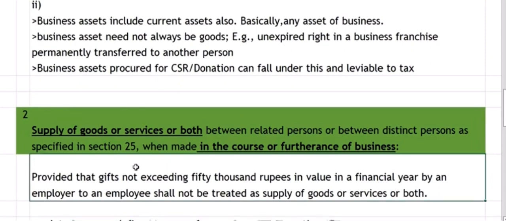There is a separate schedule to notify the transaction which shall not be treated as supply of goods or supply of services. Schedule 3 is notified for that purpose. Schedule 3 is included under the CGST Act to specify the transaction which shall not be treated as supply of goods or services. But this activity of gift by an employer to employee is provided under Schedule 1 as a proviso to Para 2.